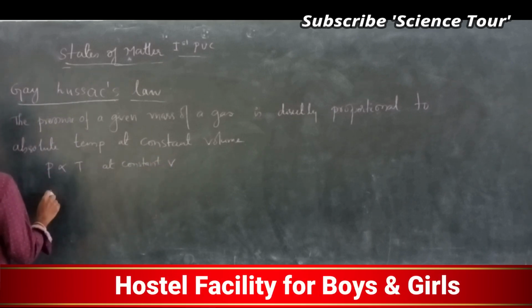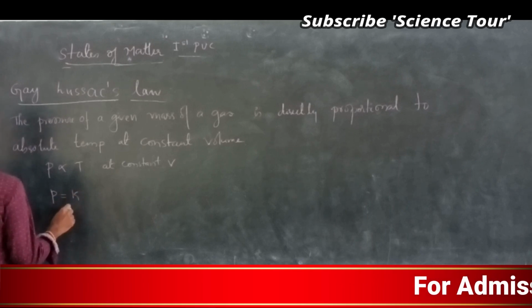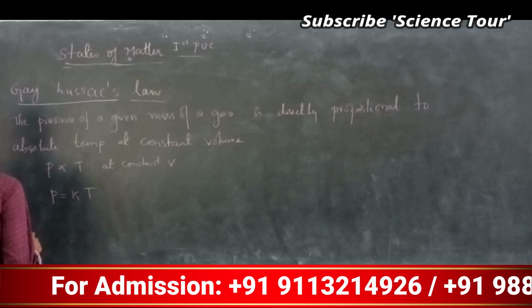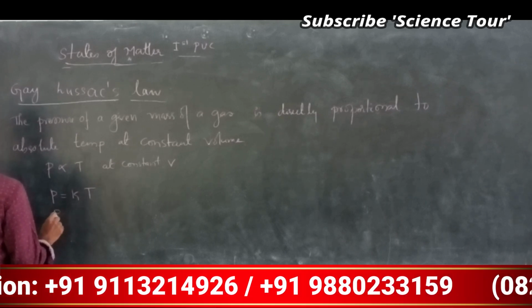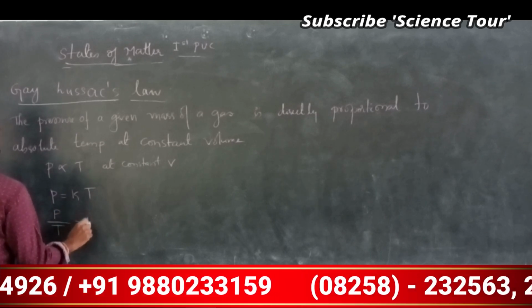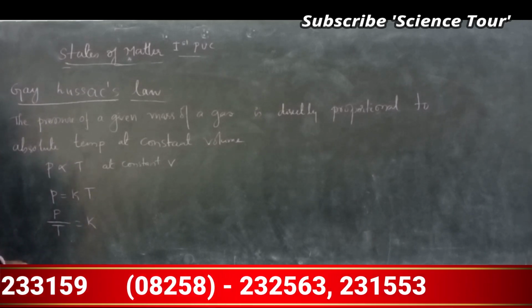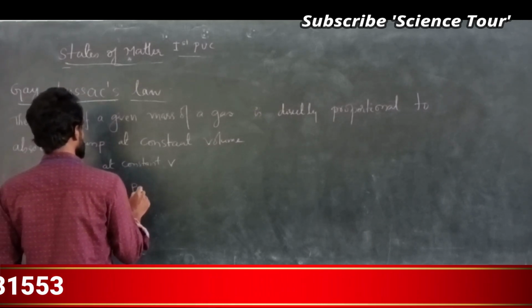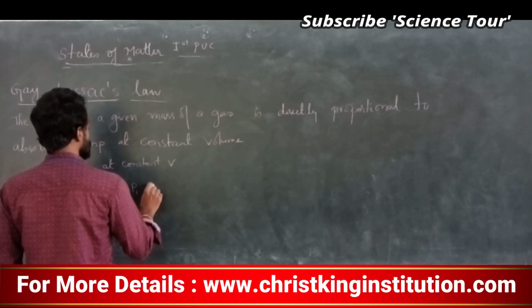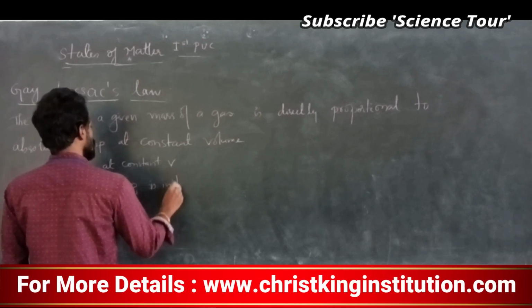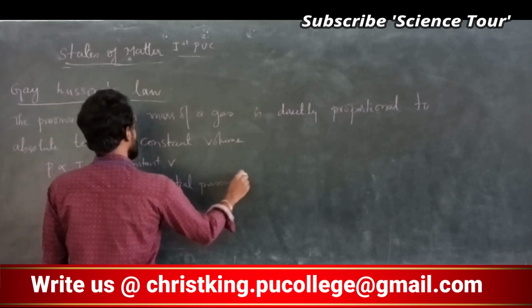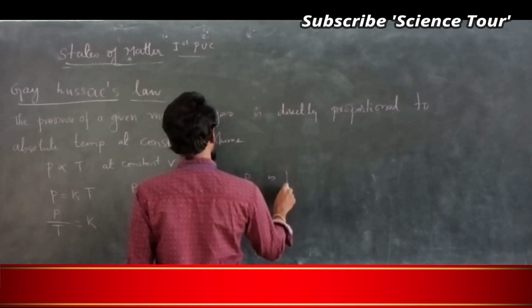So I can write, in order to remove this proportionality constant, I can use K. P equals K T, so this becomes P divided by T is equal to K. Imagine if two temperatures are there: P1 is initial pressure, P2 is final pressure.